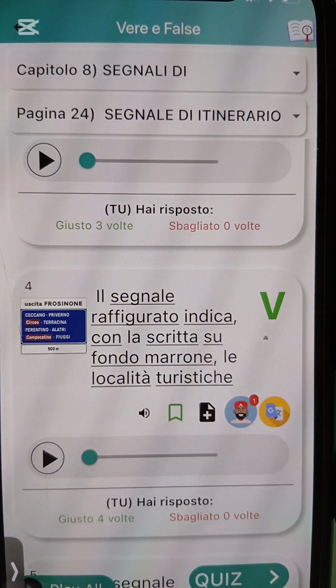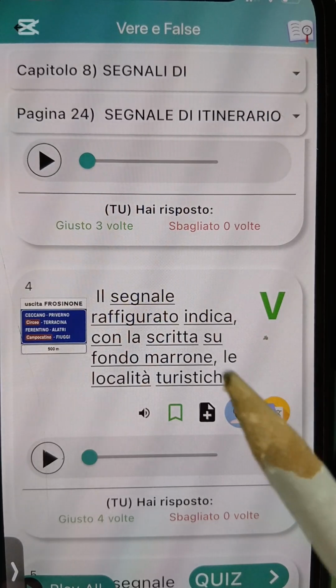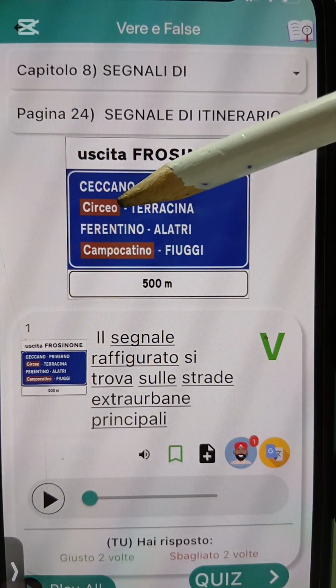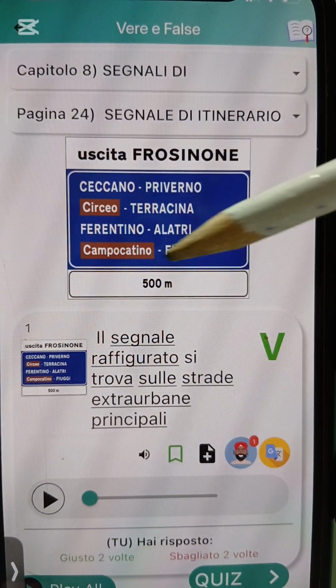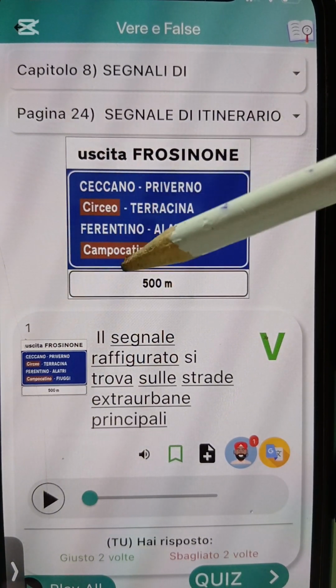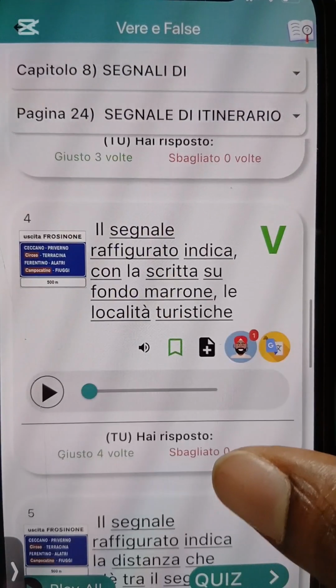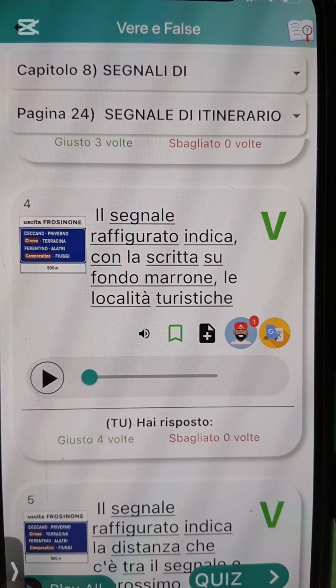Which means this sign dey tell you now say the one wey dey write with brown background, like this Campo Cantino, they are tourist location. These ones wey dey on brown background, they are tourist location.